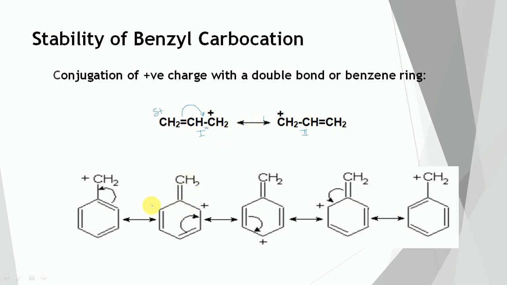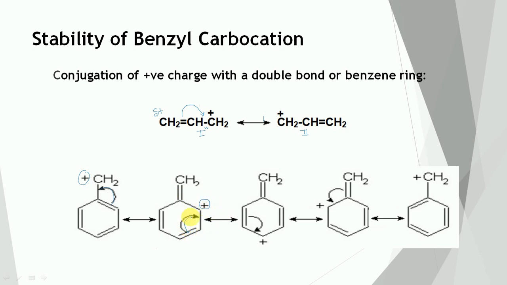Similarly, the benzyl carbocation will have positive charge on this carbon. Now this benzyl carbocation is stabilized by these 5 resonating structures. This pi bond moves this side, and this carbon acquires double bond character, and this carbon acquires the positive charge.